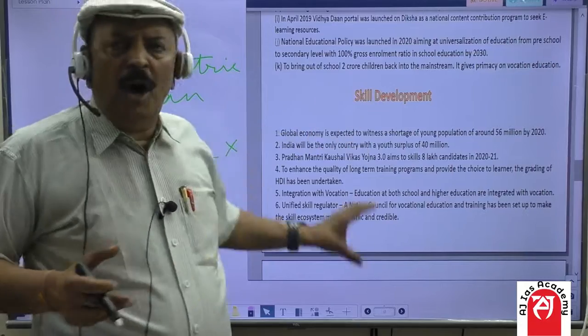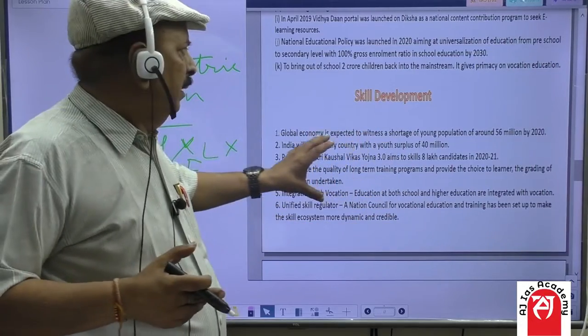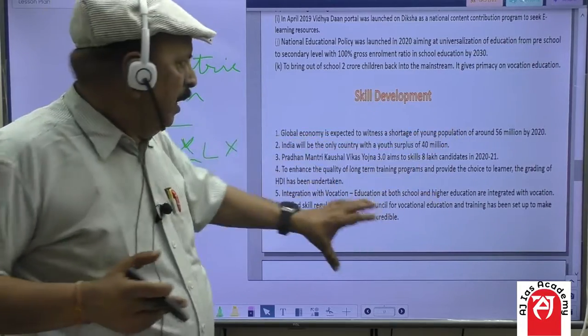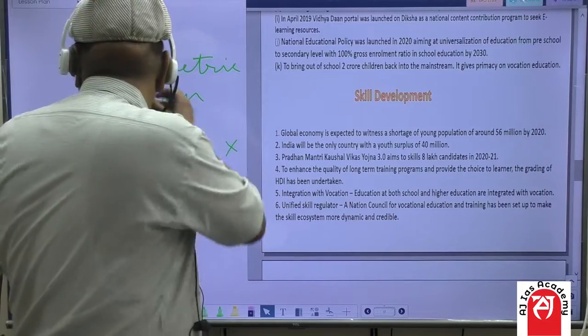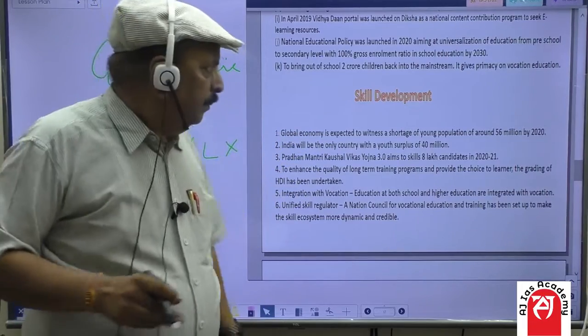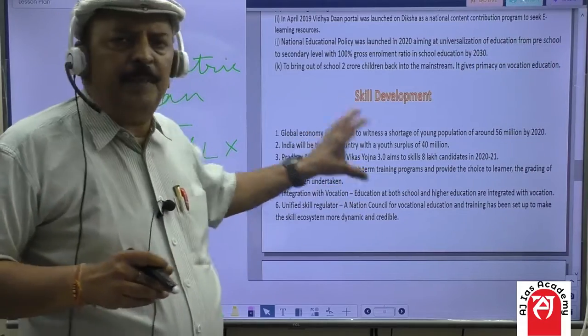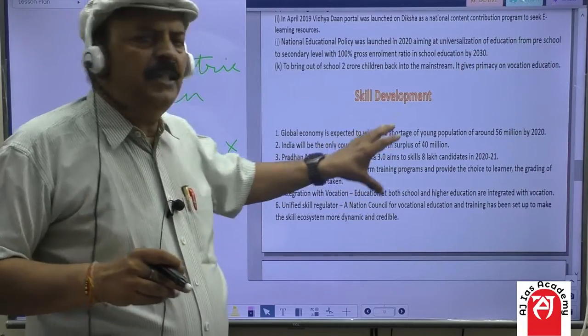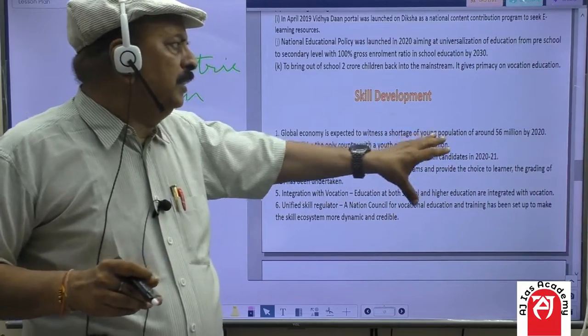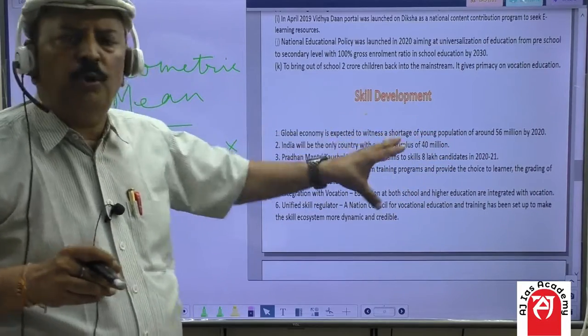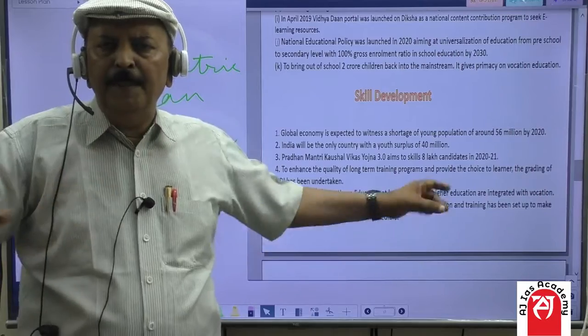Another component of SDI is skill development, and students, as you know, the global economy is expected to witness a shortage of young population of around 56 million by 2020. Why is it happening so?